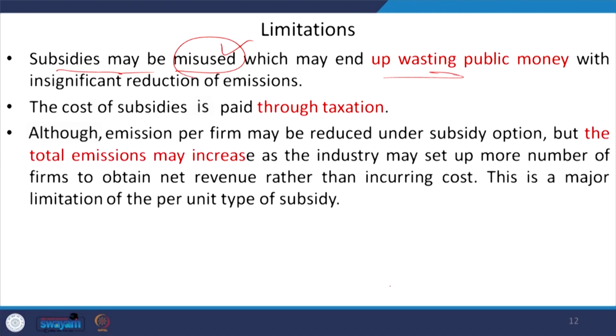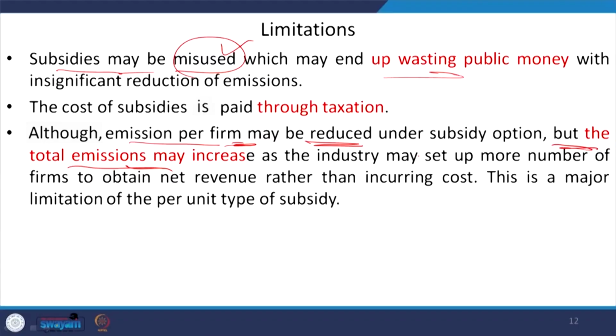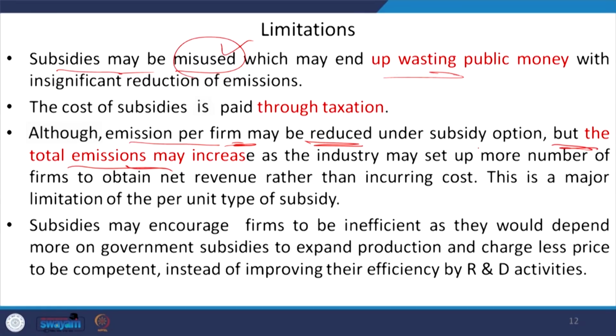And another thing is that although the emission for the industries can be reduced, because subsidy is taken as an incentive for reducing the emissions, the total emissions may increase. How? The industry may set up some more units of production, and in that way for a single unit the emissions can be controlled or reduced, but for the industry as a whole it can be increased, right.